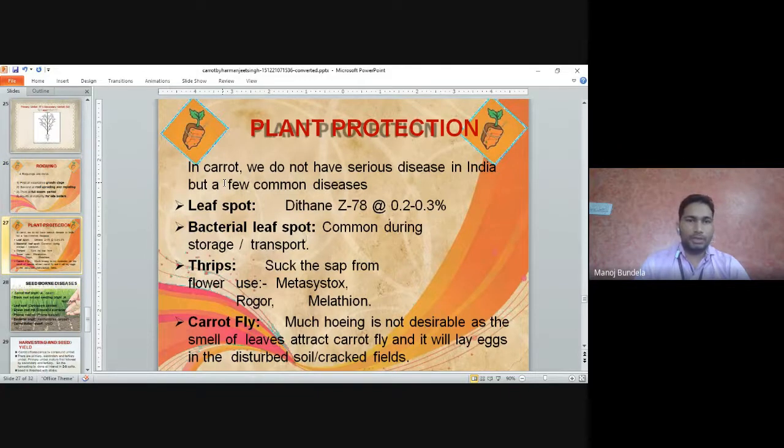Plant protection. In carrot, we do not have a serious disease in India, but a few common diseases are there, like leaf spot. For leaf spot, we can use Dithane Z-78 at 0.2 to 0.3%. Bacterial leaf spot is common during storage and transport. Thrips suck the sap from the flowers. Use malathion or Rogor to control the thrips. Carrot fly: much hoeing is not desirable, as the smell of the leaves attracts the carrot fly and it will lay eggs in the disturbed soil and cracked field.